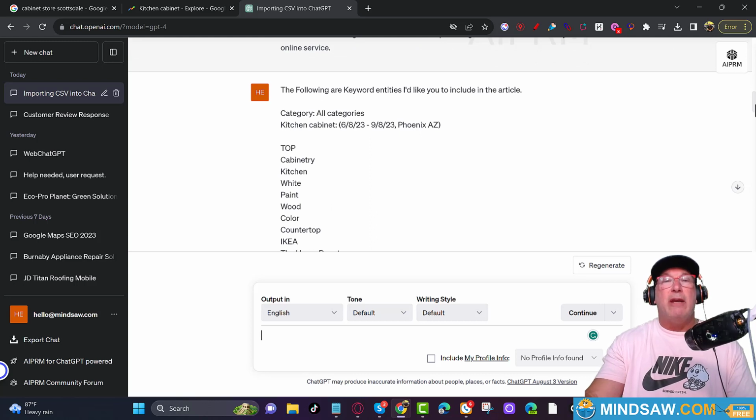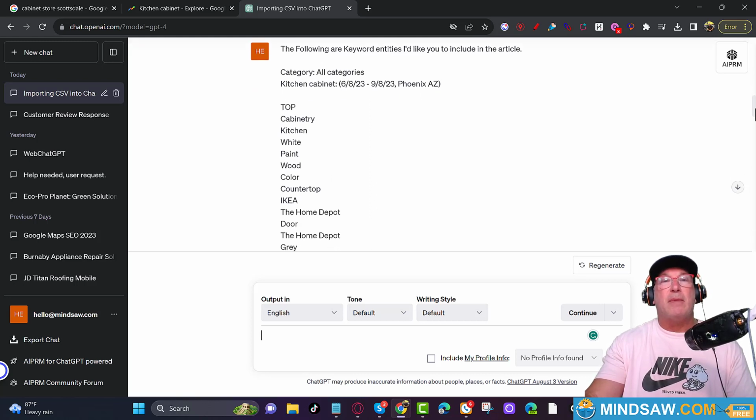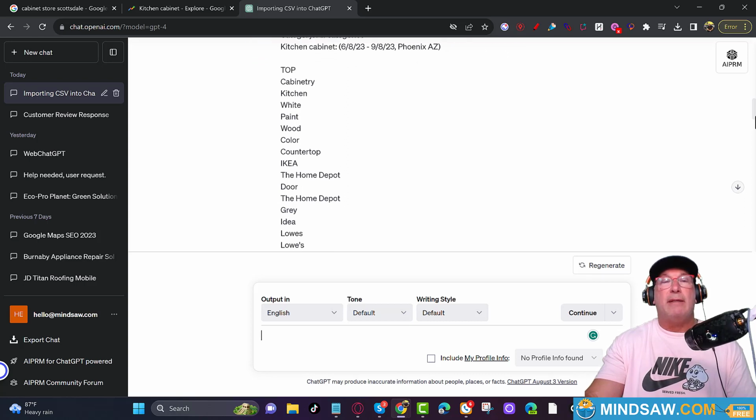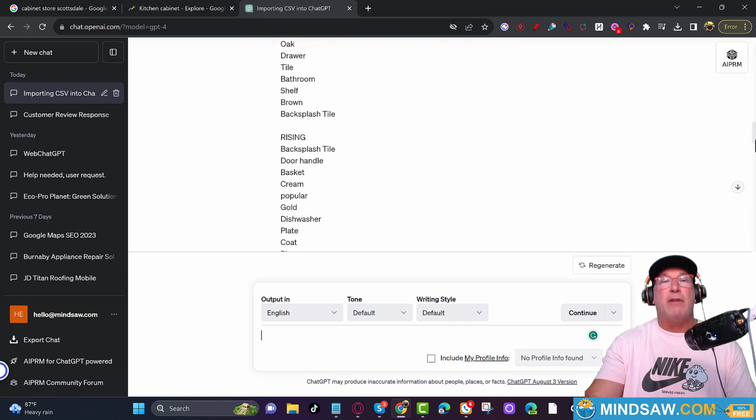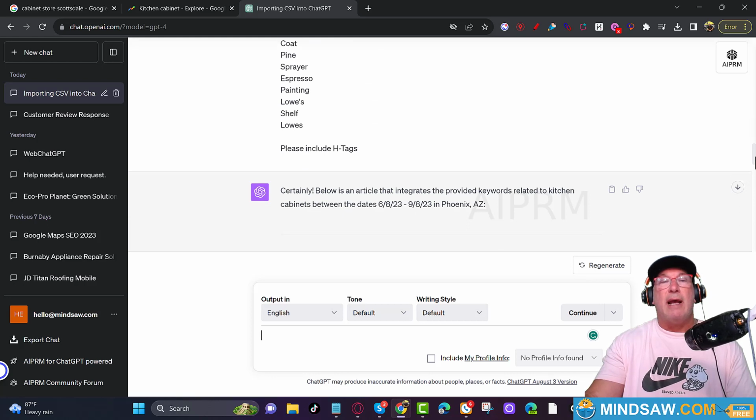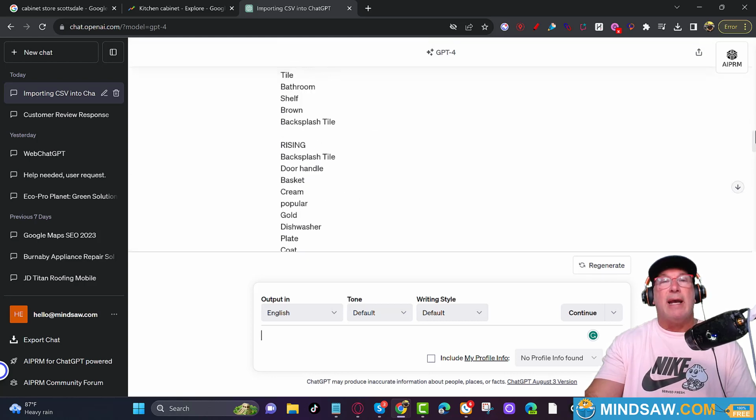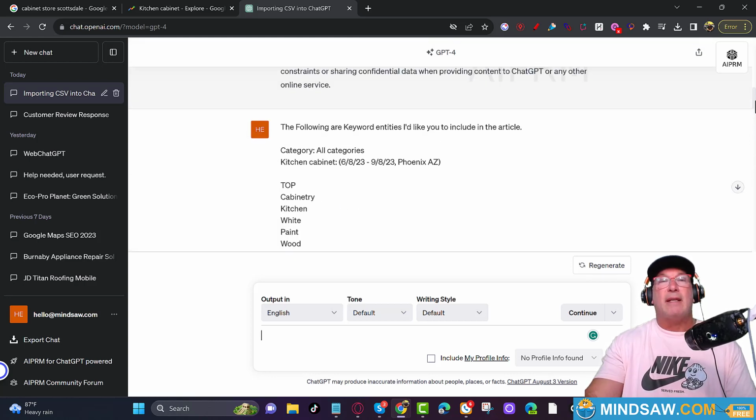I said, look, here are a bunch of keywords. Please include these keywords in the article, and also please include H tags when you're creating the article.